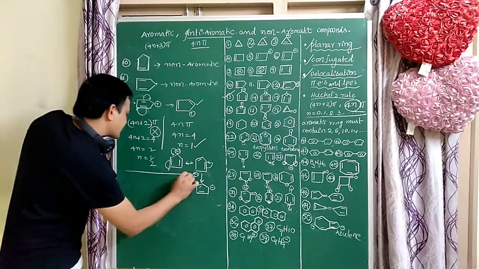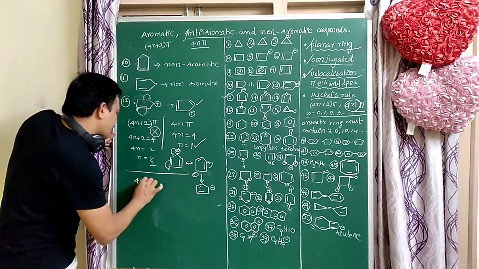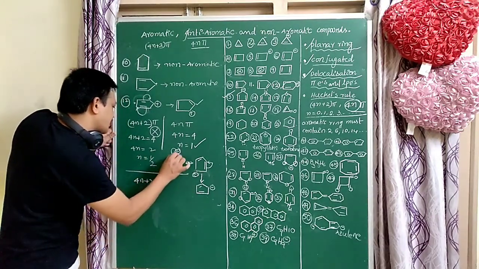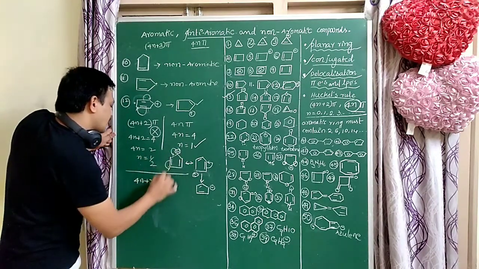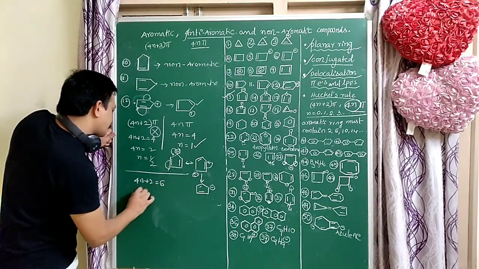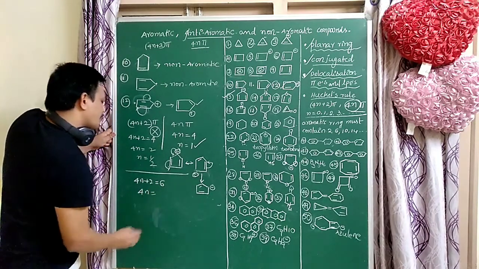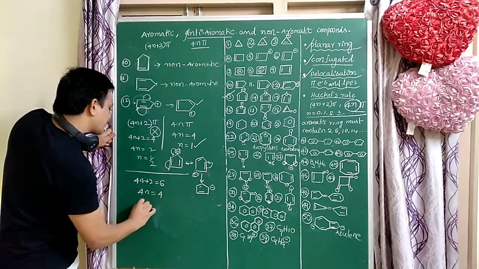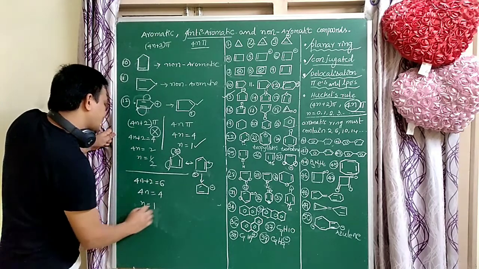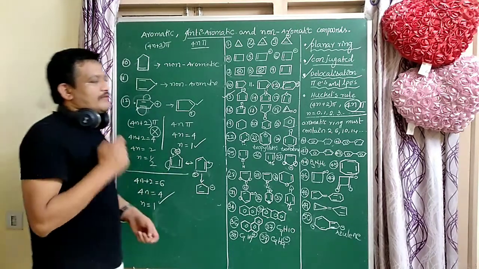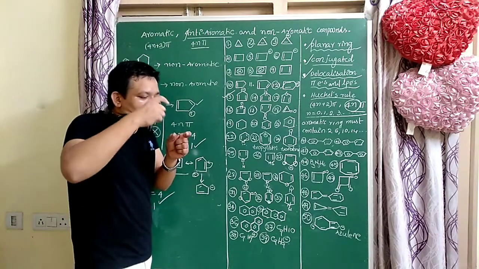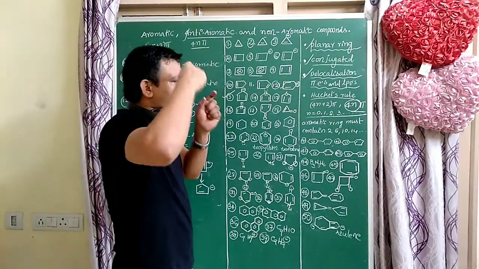Here minus indicates 2 electrons, so the total is 6 electrons. 4n equal to 4, n equal to 1. So it follows the 4n plus 2 pi electrons, where n takes the values 0, 1, 2, 3 and so on. It follows that rule.